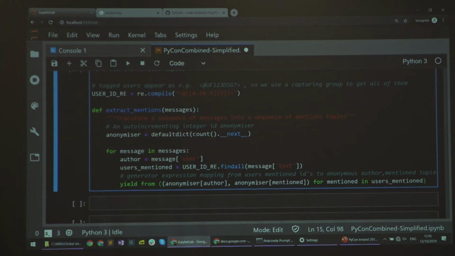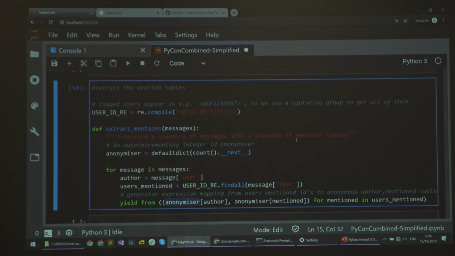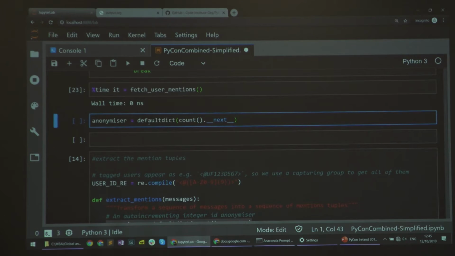The only part here that I haven't mentioned yet is this anonymizer thing. This is something that I also really like. If you ever had a situation where you wanted to anonymize some data set, there are a lot of ways to do this, but I couldn't find any way that's cleaner and shorter than this. Defaultdict is an object in the collections module in the standard library that will create a dictionary that would never raise a KeyError. It would just make the value on the spot.